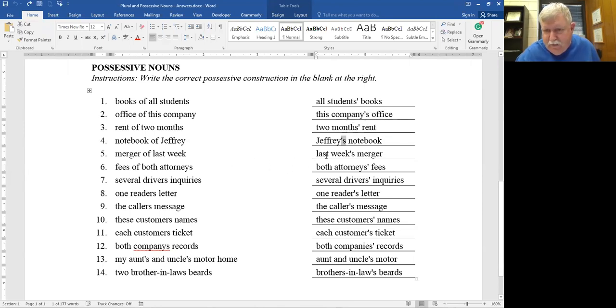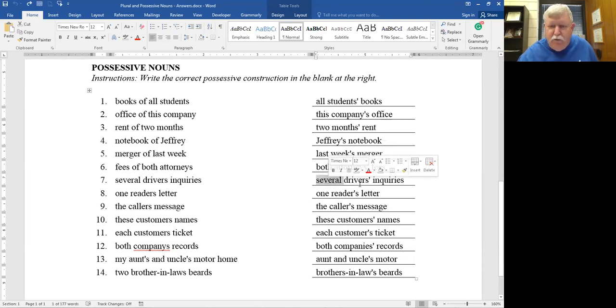Merger of last week, last week's merger. Last week, we're talking about one, singular. So here's your word, week. And it doesn't end in S, it's singular, put an apostrophe S. Both attorneys' fees, this is telling you more than one, right? It's 2. So we're talking about attorneys, the plural word attorneys. So write it down that way. And if it's plural and it ends in S, you put an apostrophe. That's the rule for the possessive part.